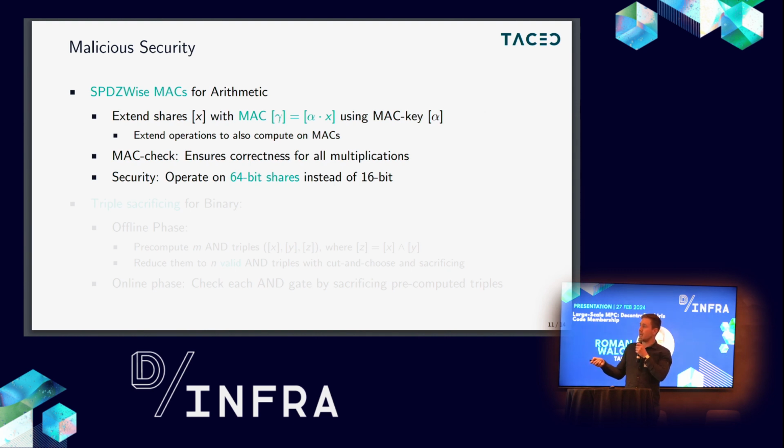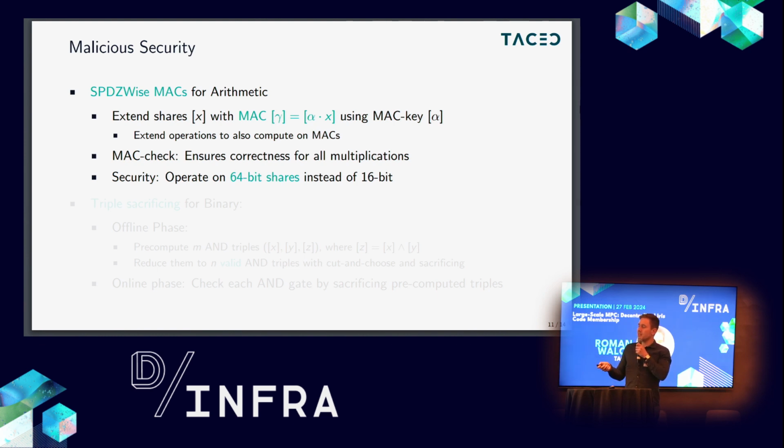So for the dot product, what we actually use is something called SPDZ-wise MAC. Basically, everybody has a share of a global MAC key, and if we have a share of our iris bit, this share gets extended with another bit, which is a MAC, the multiplication of this share with the MAC key. So the overhead that we introduce here is that we have to compute the functions on the share and on the MAC, and in the end we have to compute the MAC check protocol to ensure that this invariant was correct for all multiplications here. And so this is the overhead introduced, and there's another overhead.